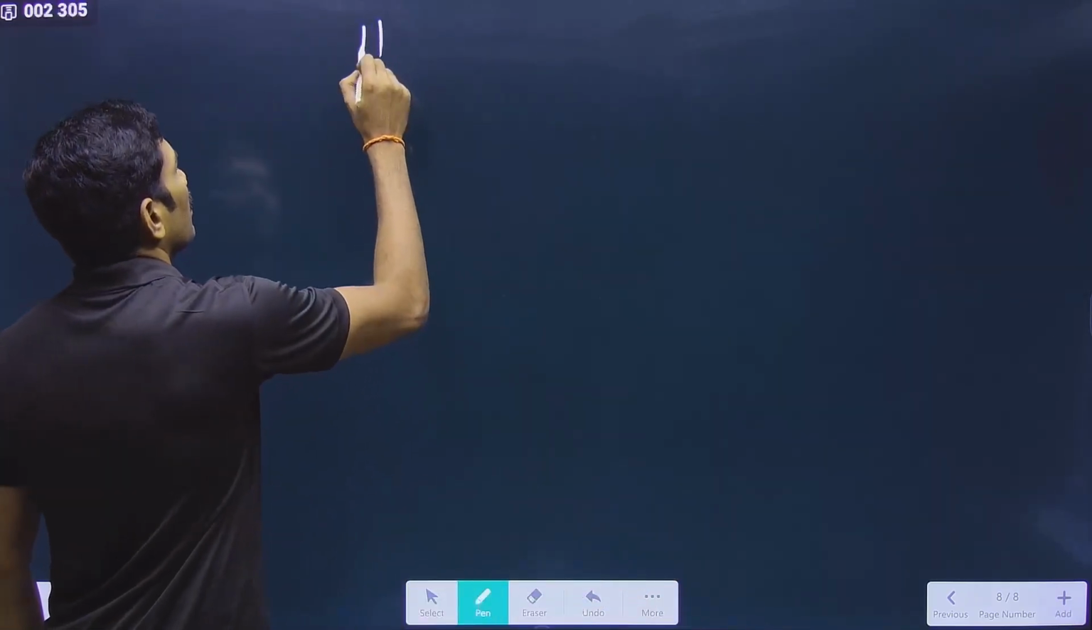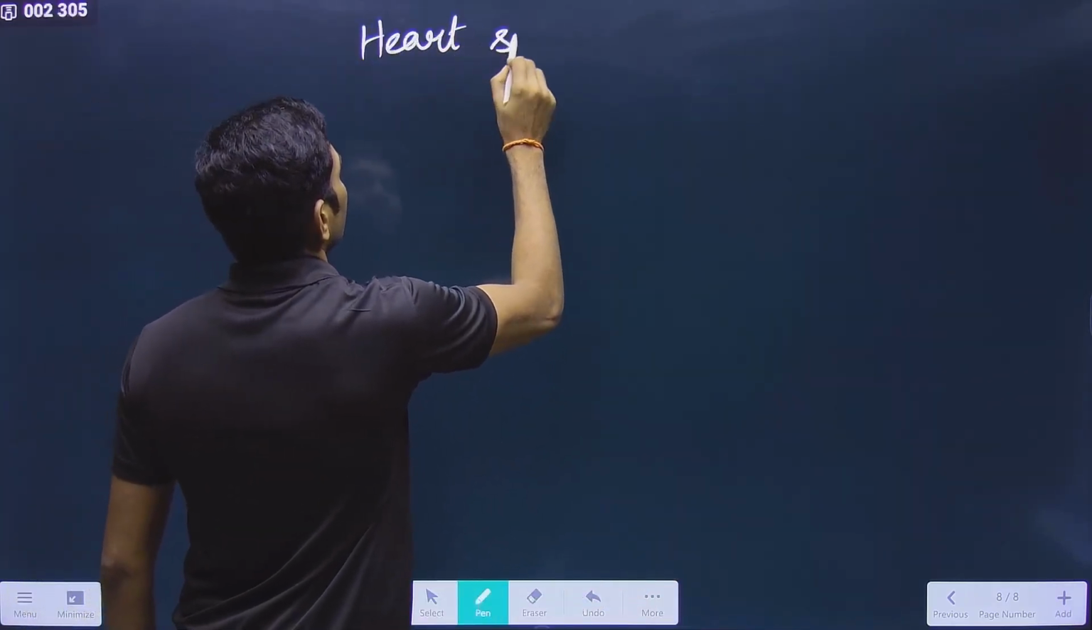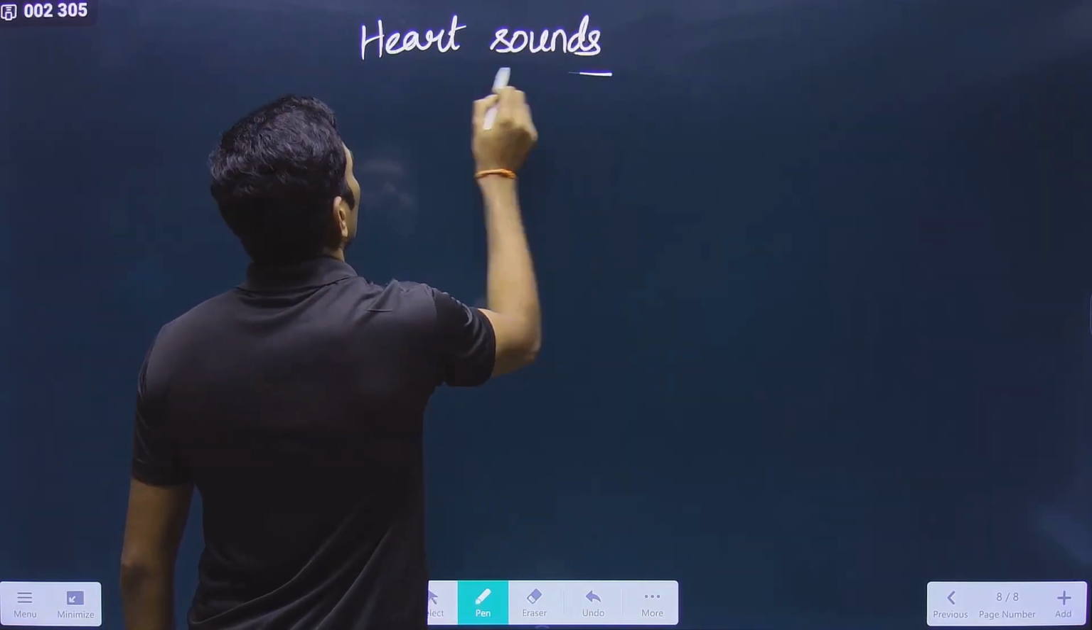That's it. This is what about the stroke volume and cardiac output. Next we are talking about the heart sounds. Heart sounds. This is also another important one, but you can easily understand this. So what are these heart sounds?